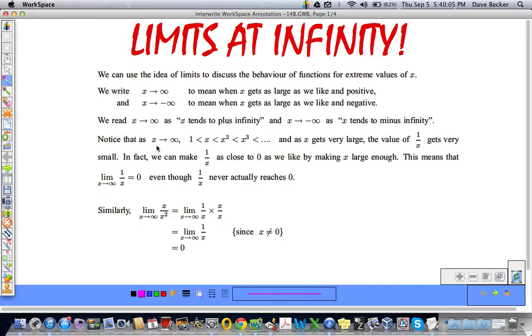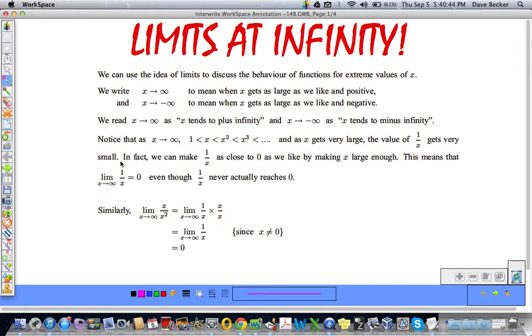Here's an important concept. As x goes to infinity, 1 is certainly less than x is certainly less than x squared less than x cubed. And you might be questioning, rightfully so, well, wait a second. If it's infinity, does it matter if it's squared or cubed? Well, we're not talking about infinity. Infinity is not a number. We're talking about as x goes towards infinity. So, like if x is, I don't know, 10,000, 10,000 is certainly less than 10,000 squared less than 10,000 cubed.